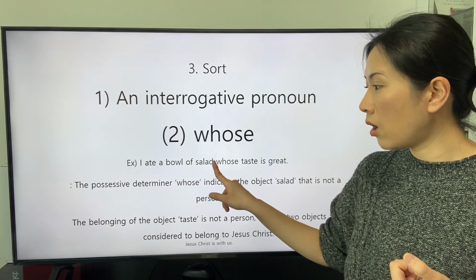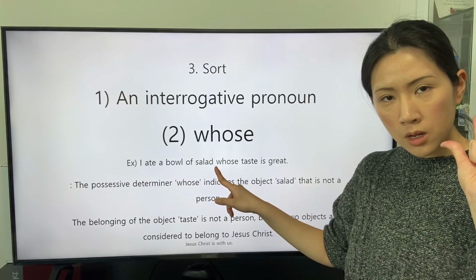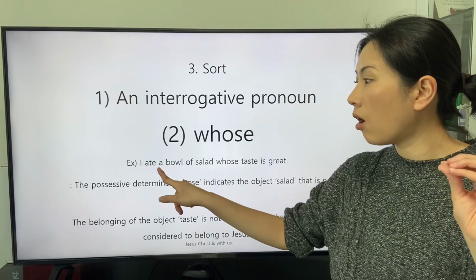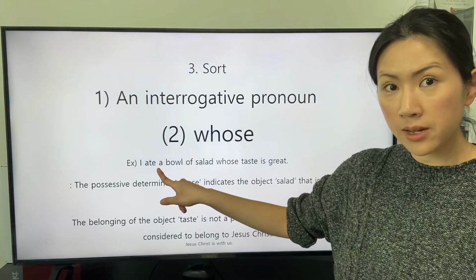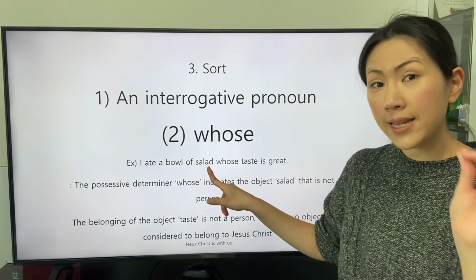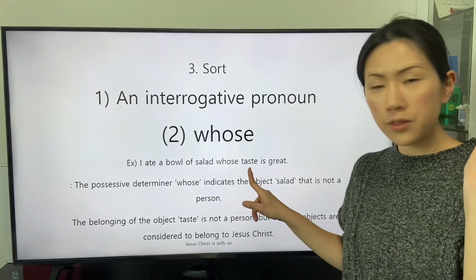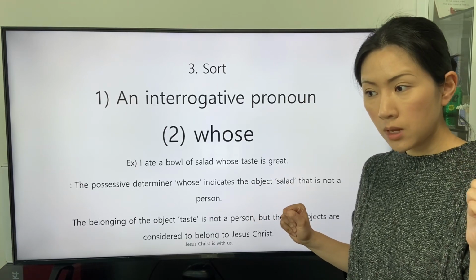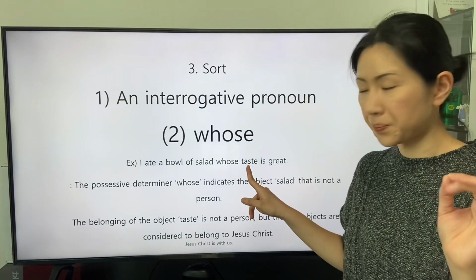So the relative determiner whose indicates the subject of belonging, a bowl of salad. That is not a person. The noun taste does not indicate a person.